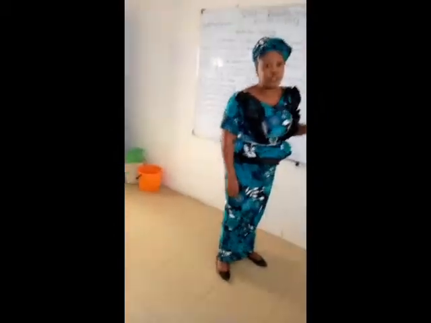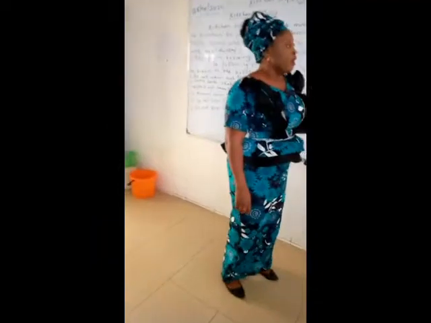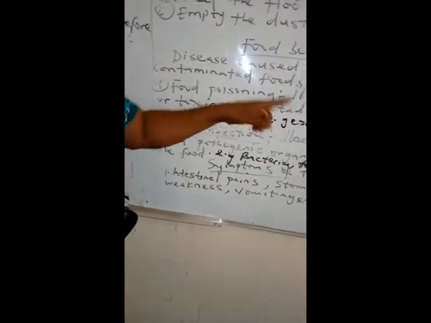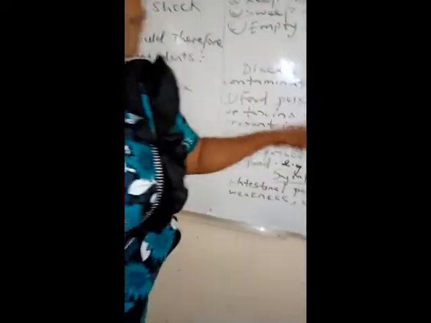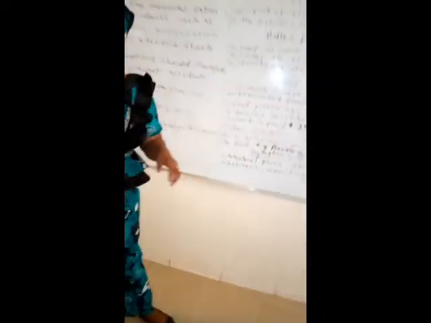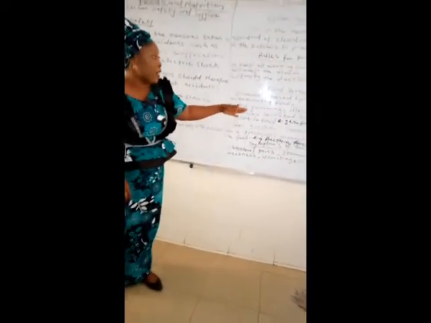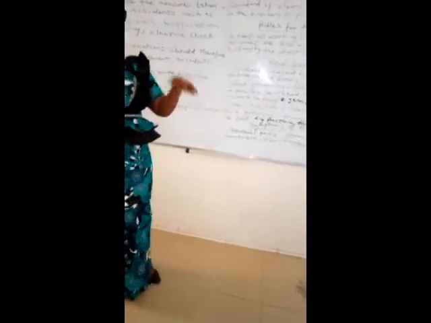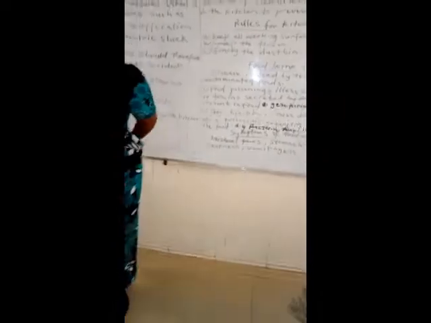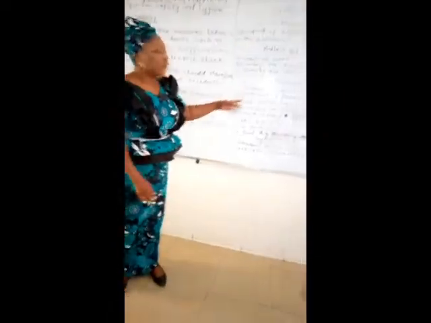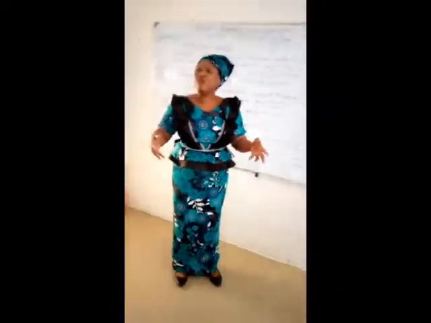And we have two major types. We have food poisoning. Food poisoning is illness caused by poisons or toxins secreted by microorganisms present in the food. Illness caused by what? By poisons or toxins secreted by microorganisms present in your food. When you eat expired foods, it is called food poisoning, because the food has expired.